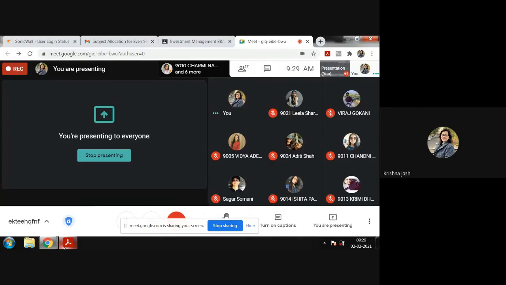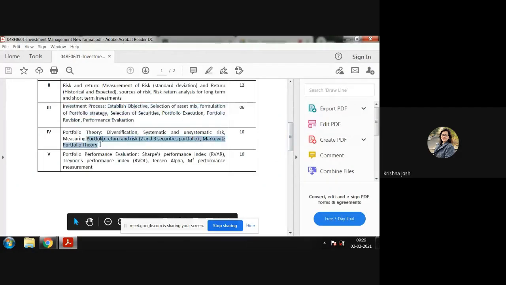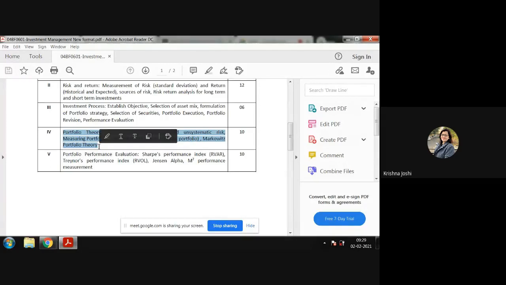Okay, so in the fourth module, we will understand portfolio theory. Now, this is a very important module in terms of investment management, because portfolio management, investment management starts with portfolio theory, right? So here we will understand a very important portfolio theory, that is Markowitz portfolio theory. Now, Markowitz is the name of the person who founded this theory. So we will here understand Markowitz portfolio theory.